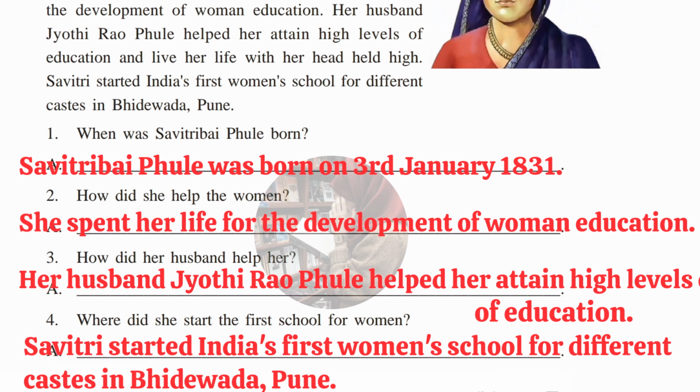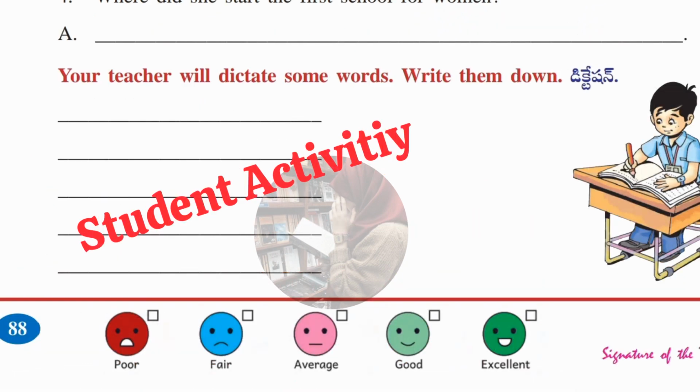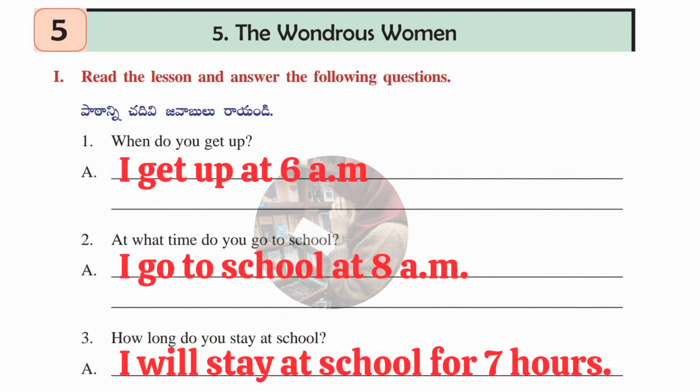Okay, guys, let's move on to the next one, which is a student activity. Your English teacher will dictate some words. You have to listen to it and write it down without any spelling mistake. Okay, so the next one is question and answers. First question is, when do you get up? Answer, I get up at 6 a.m. You may change the time as you wish.